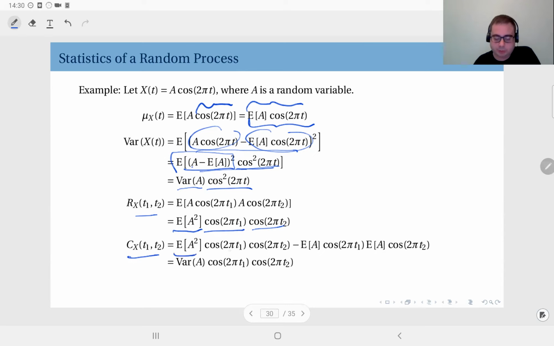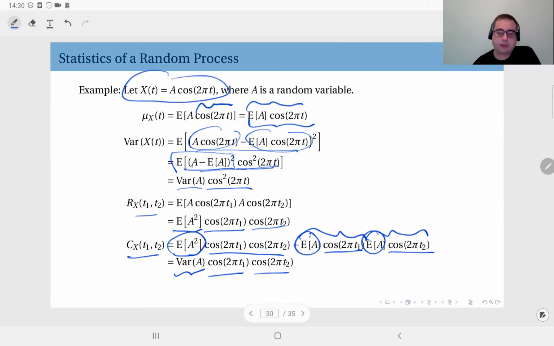So it's the second moment times these cosine terms minus this, the mean of x of t1, and this, the mean of x of t2. When you arrange them, you have these cosine terms again here. So you gather them together. What you have is the second moment minus square of the mean, which gives you the variance. So the autocovariance equals the variance times cosine 2 pi t1 cosine 2 pi t2 for a random process defined in this way.